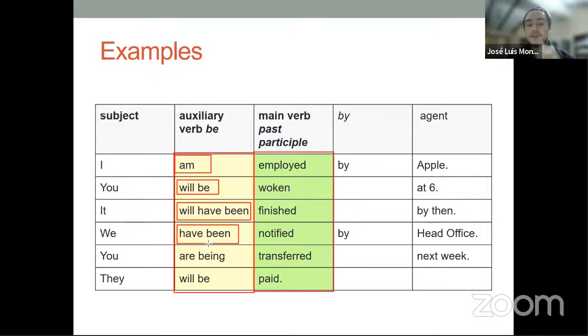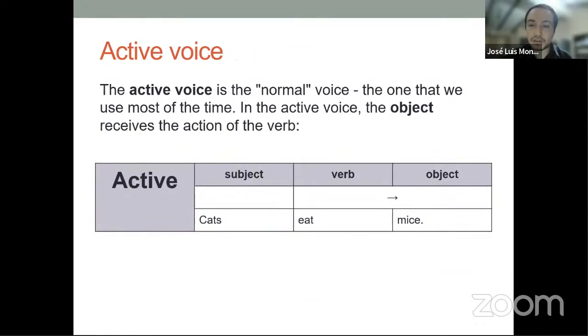Try to give me one active, not passive, one active sentence using the present perfect, please. And remember that in the present perfect, we use have or has plus the main verb in the past participle. Give me one active sentence, and let's remember that in the active sentence, just to verify and to be sure, we always need one object, an object that is receiving the action. What do you say, Fabiana? What could your sentence be?